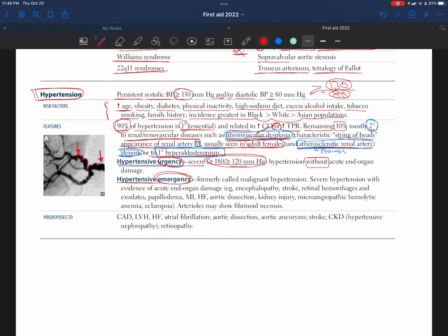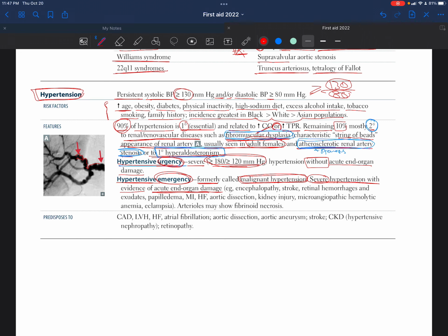So if this number occurs but without acute end organ damage, like without a problem that is happening acutely and suddenly with very rapid deterioration in a few organs, that's just urgency, even though it's very high. But in case of hypertensive emergency, previously it was called malignant hypertension. This is the previous name that is not used anymore. It is a very severe hypertension as well, but with evidence of acute end organ damage.